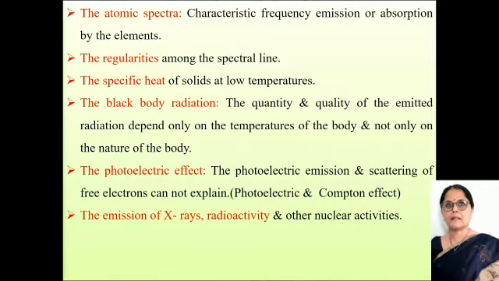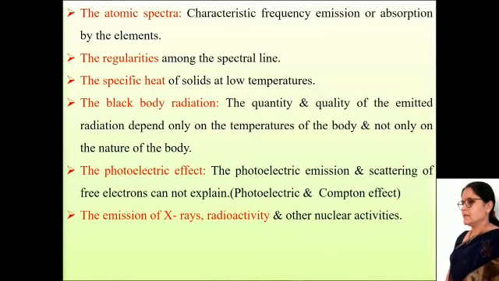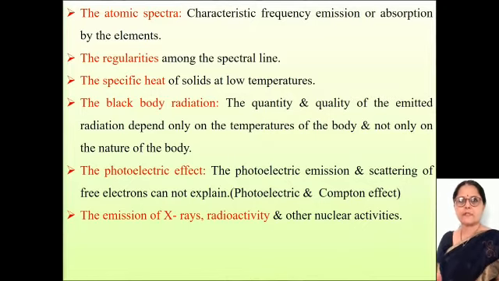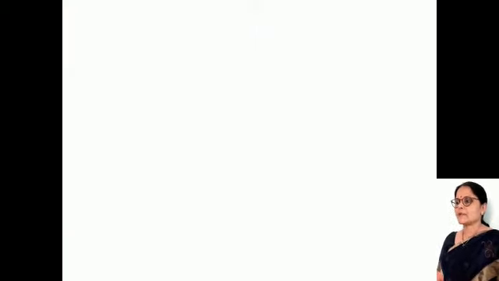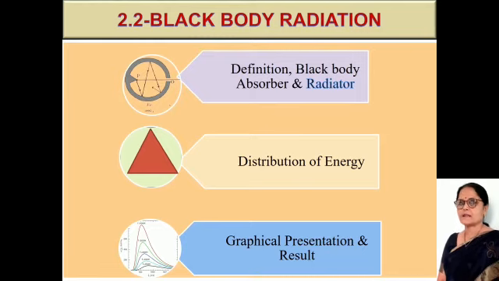In blackbody radiation, the quantity and quality of the emitted radiation depend on the temperature of the blackbody and not on the nature of the material of the body. This cannot be explained with the help of classical mechanics. The photoelectric effect, photoelectric emission and scattering of free electrons, such as the Compton effect, cannot be explained with the help of classical mechanics. Also, emission of X-rays, radioactivity and other nuclear activities cannot be explained.